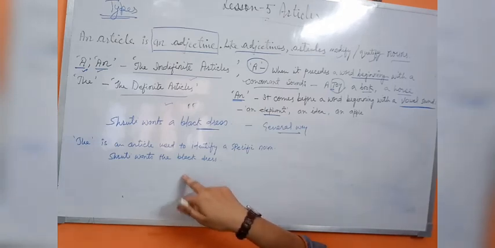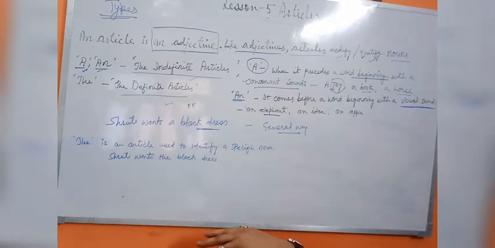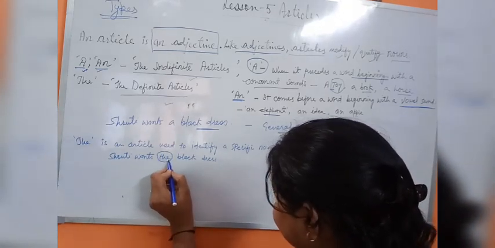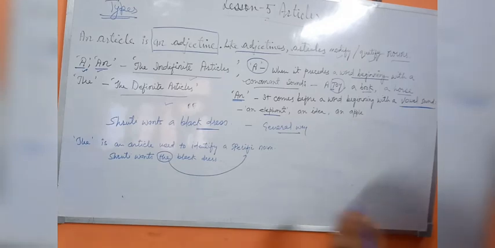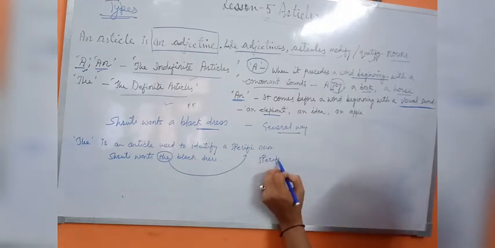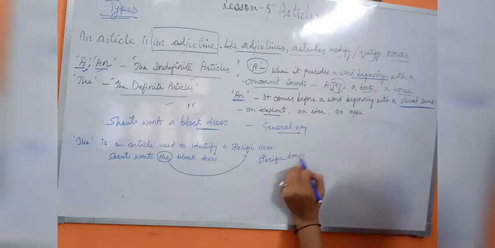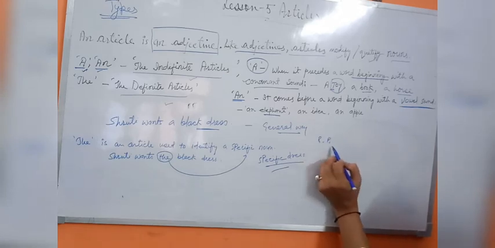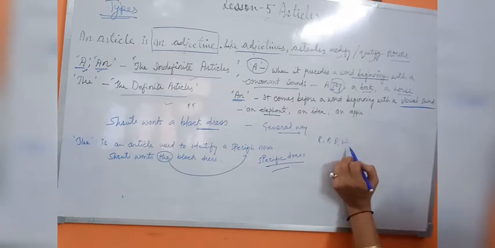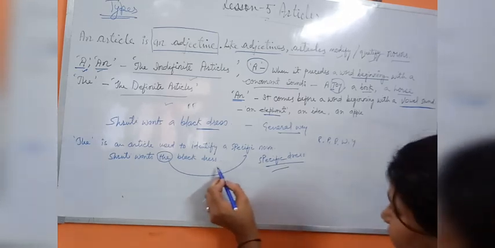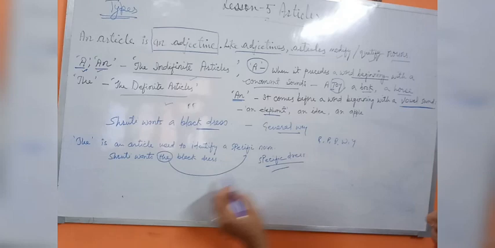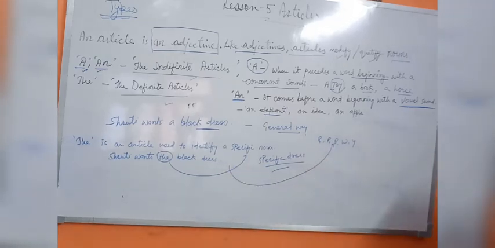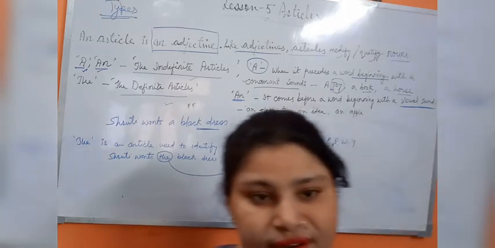But the word "the" points to a specific noun, a specific dress. She has a number of dresses: red, pink, black, white, yellow. Now she is pointing and says, I want the black dress, pointing to that black one. So in this way it is used to identify a specific noun.